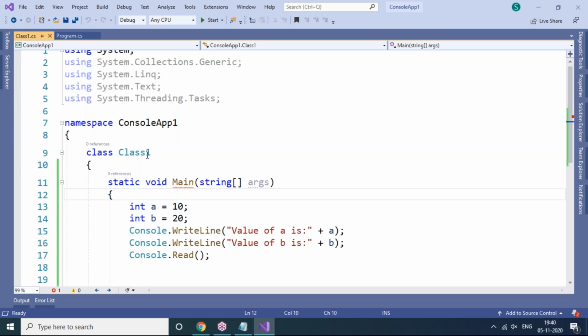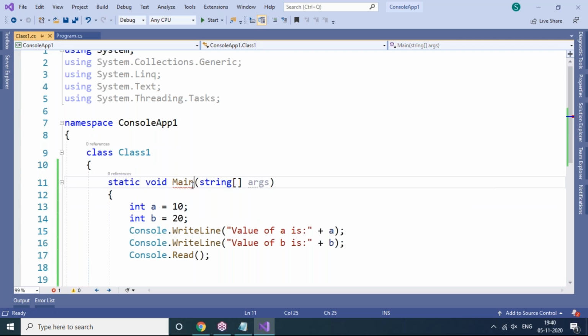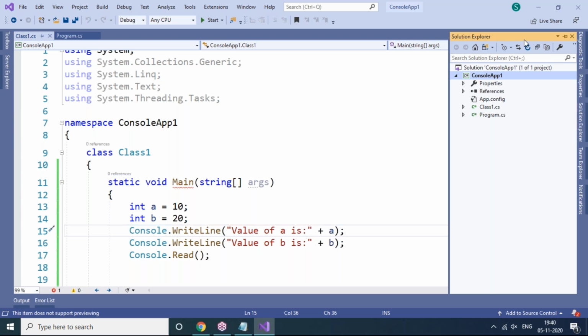Why? Because here Class1.cs has one main method entry point. At the same time, Program.cs also has one more main method entry point. It will get into an ambiguity situation, a confusion state, about which main method to execute from. To avoid this situation, as a programmer, when we have multiple programs in the same application, you have to say which class you want to execute.